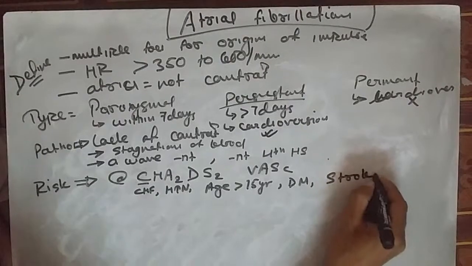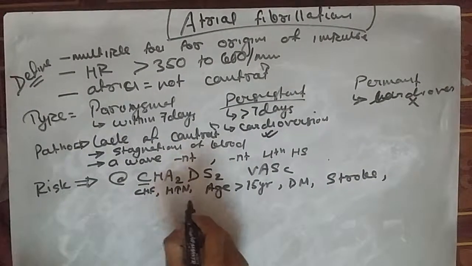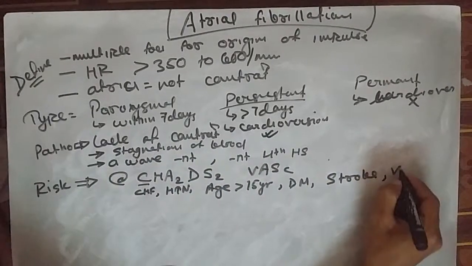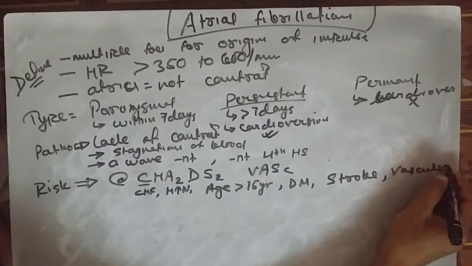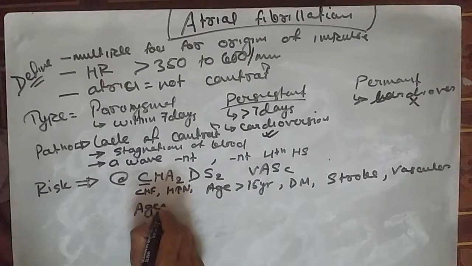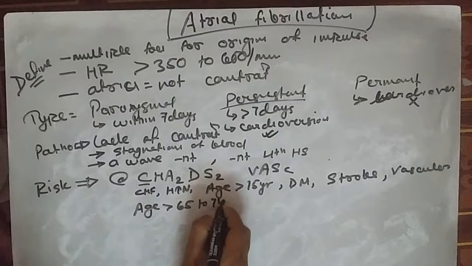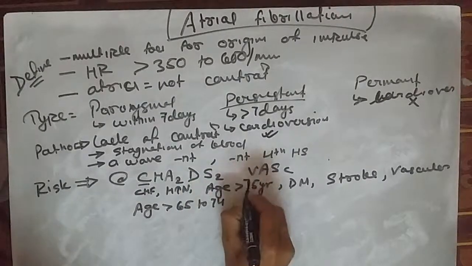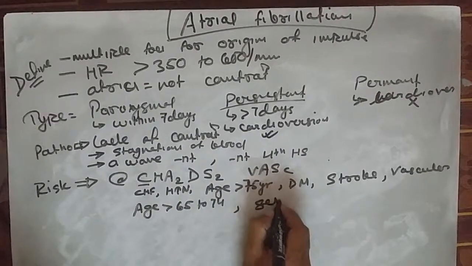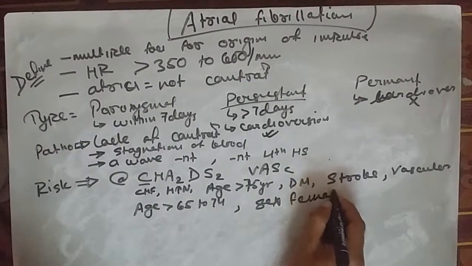If there is a previous stroke history, then it is considered in the S. That was CHADS, and the V is for the vascular disease, any vascular disease present or not. A again comes, that is age more than 65 but less than 74 years, okay, and the earlier one is 75 years old, A. And then the last letter, Sc is for the sex category, that is usually female dominant, okay.